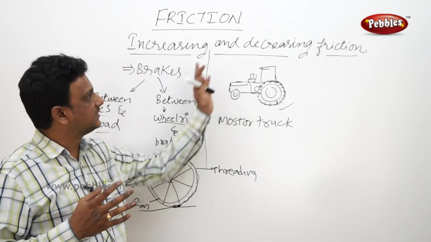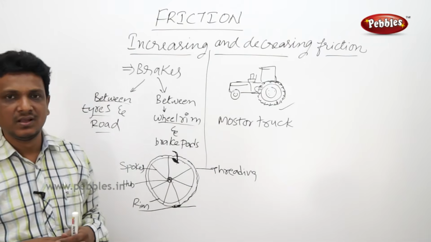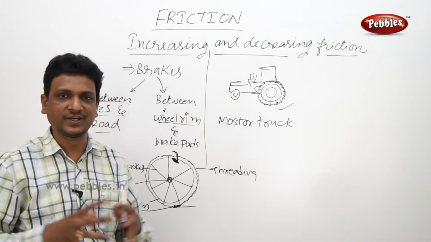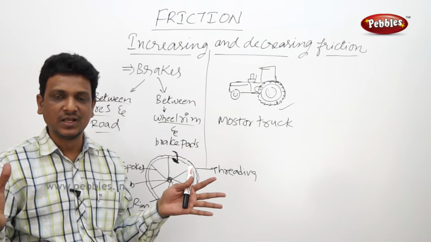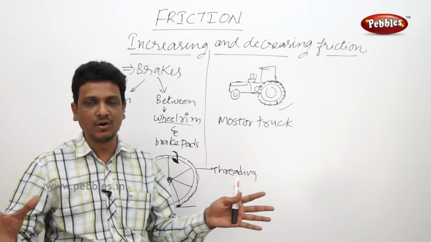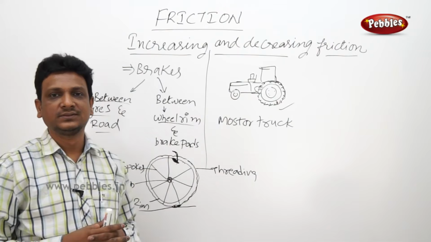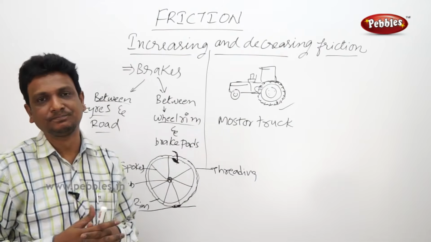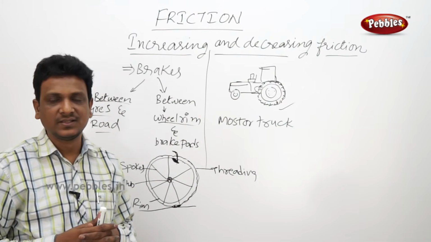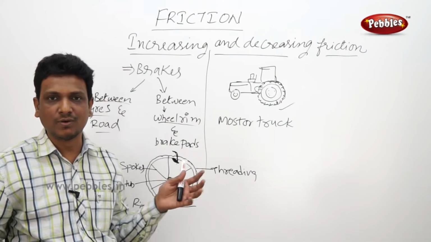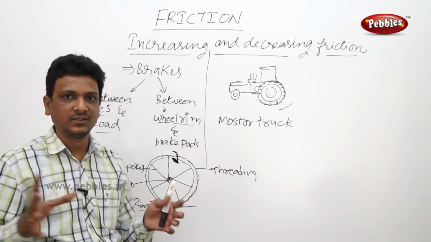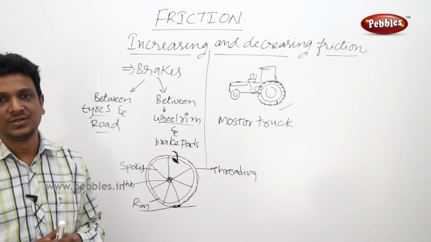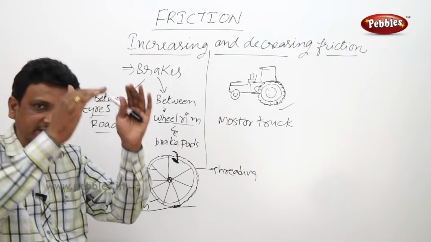But let us see decreasing friction. We cannot decrease the friction totally. You cannot neutralize the friction. If the friction is neutral, you cannot stop anything. Everything will be moving on. Because friction, what? It makes the object stand still. Right? Otherwise, if friction is completely not there, then if you touch an object, it will be moving on. It doesn't stop. But there are certain ways by which you can decrease the friction.